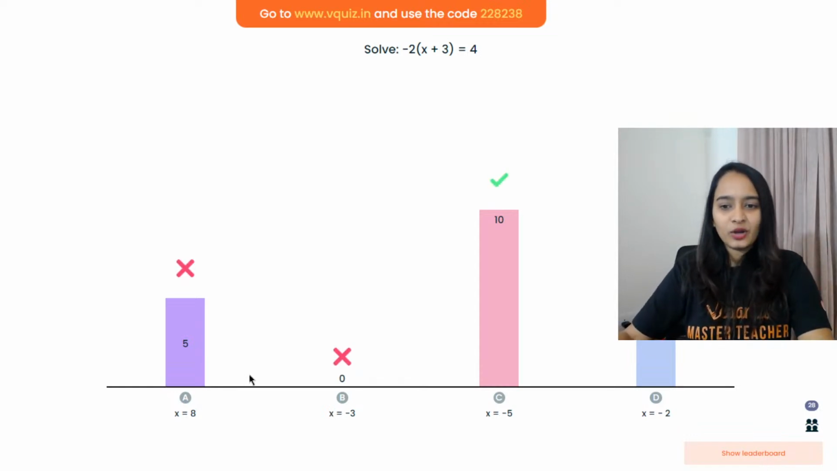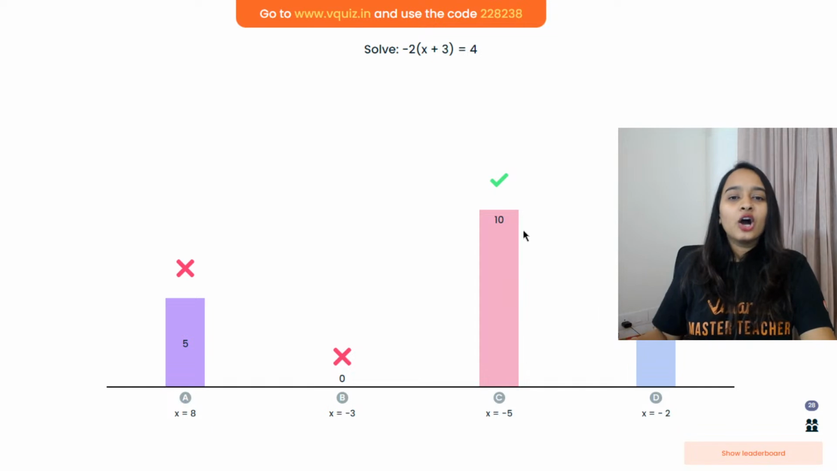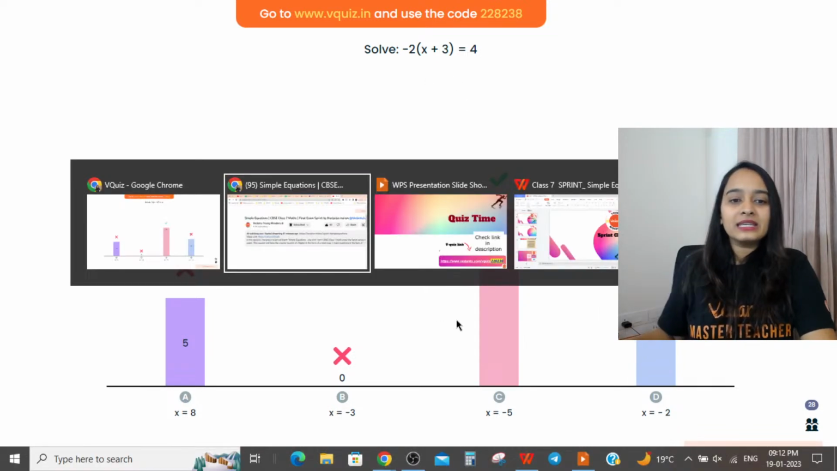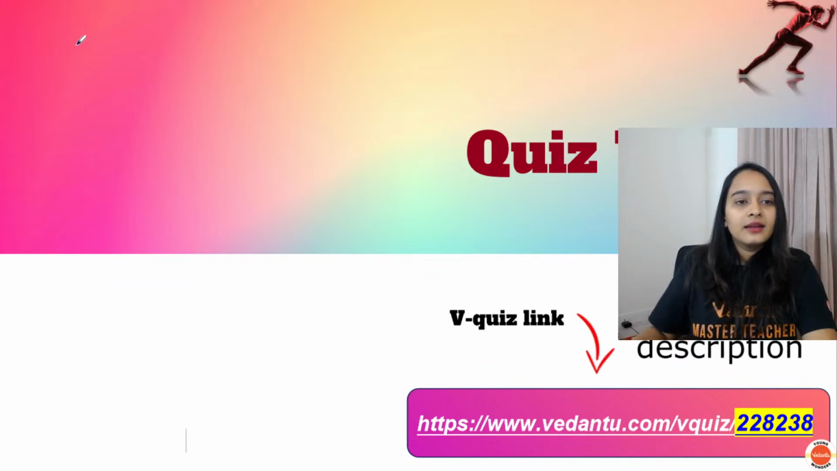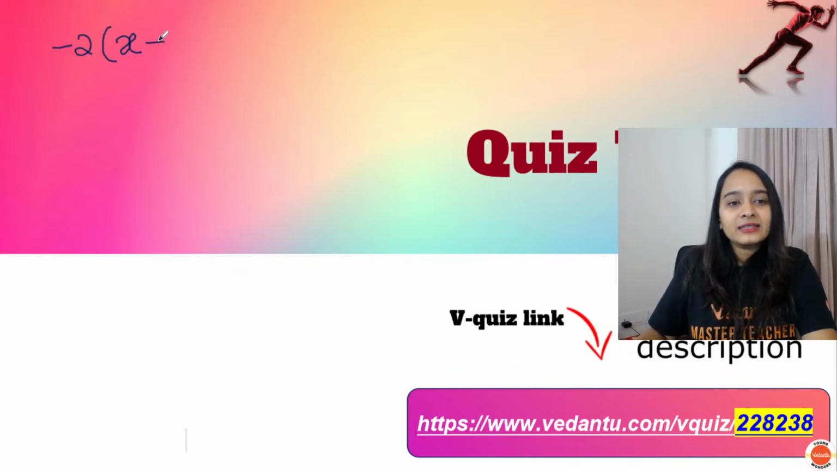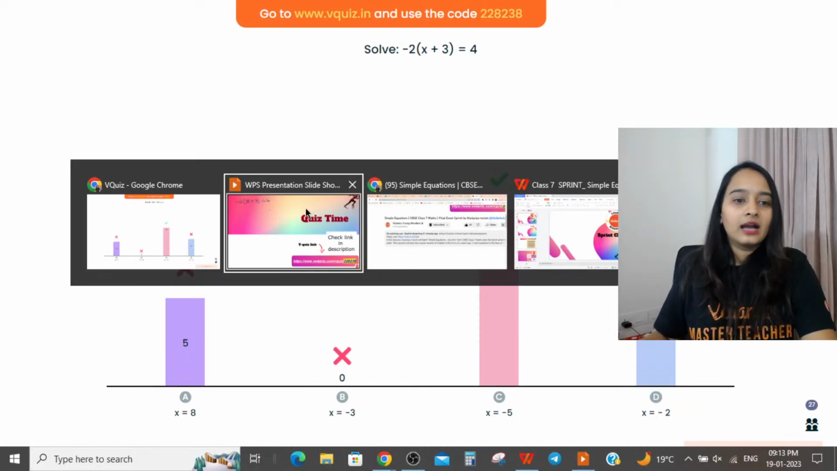What is this? A lot of children have got it wrong. Okay. -2 of x plus 3 equals 4. Let's solve it. -2 of x plus 3 equals 4. This is it, right? Yes. Okay.